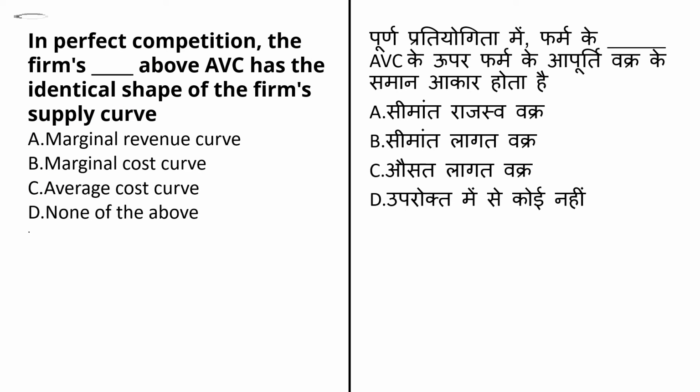In perfect competition, the firm's marginal cost curve above the AVC has an identical shape to the firm's supply curve. Under perfect competition, average revenue is equal to the marginal revenue, so the firm will produce up to the point where the marginal revenue and the marginal cost are equal. So the answer for this question will be option number B, that is marginal cost curve.